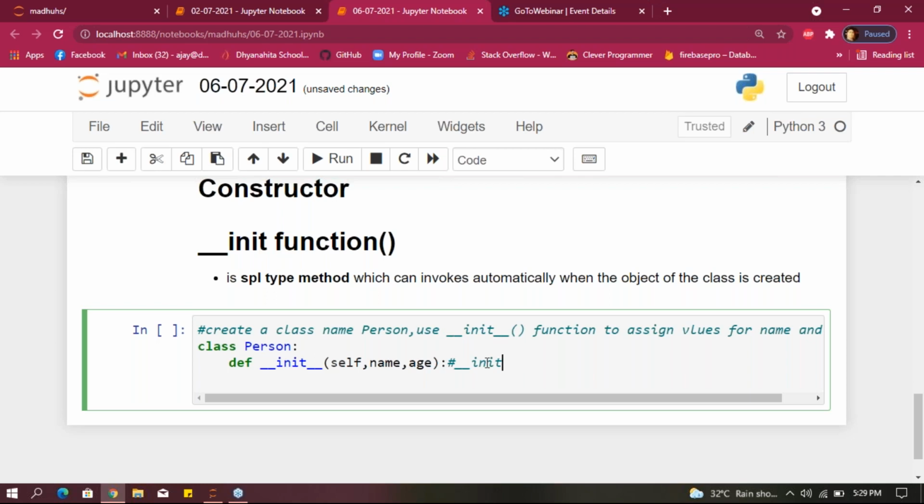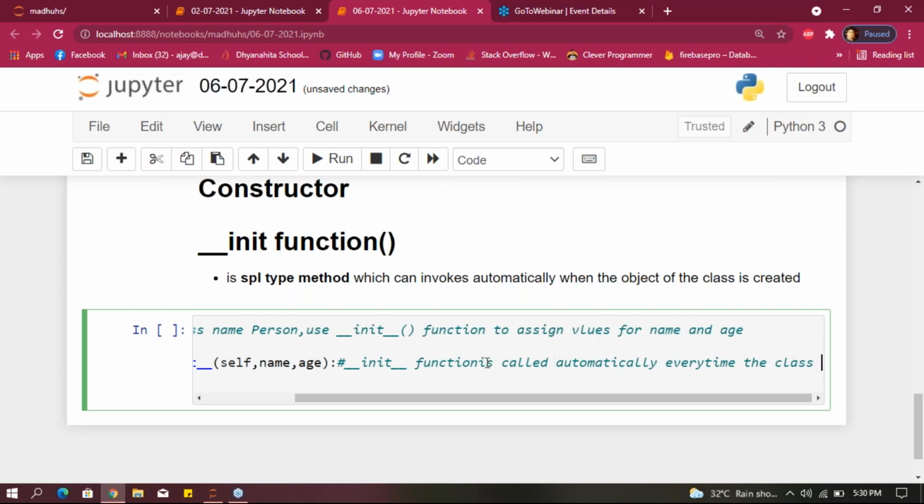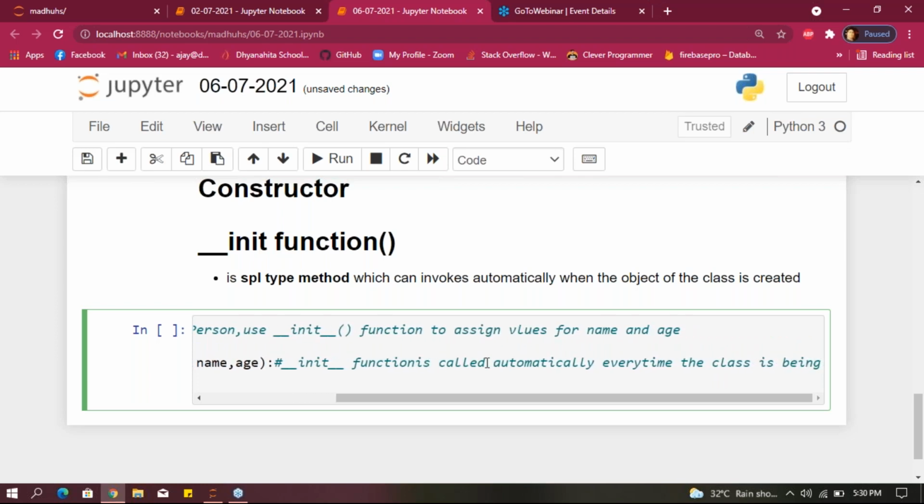What it will do is, initial function is called automatically every time the class is being used to create a new object.